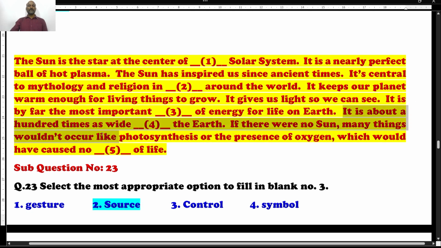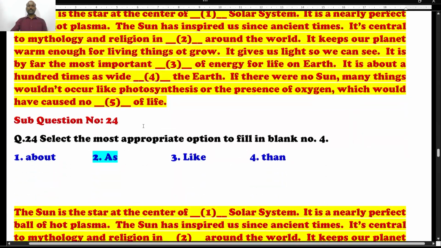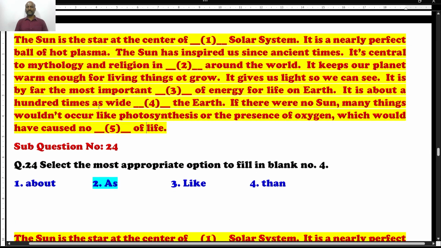It's about 100 times wide dash the Earth. What is the right answer? It's about 100 times as wide as. See, if you know the grammatical part called degrees of comparison, in a positive degree, when we take 1 plus 1, we use as wide as, and so wide as, as big as, so big as, right? As hard as, so hard as, as soft as, so soft as. But the sentence is not negative, it is positive. Let's use as wide as.